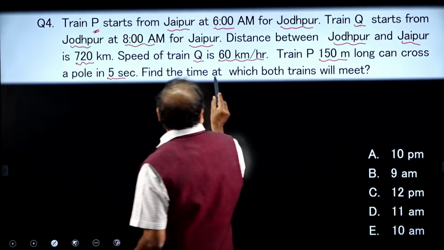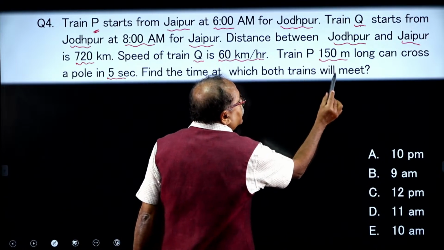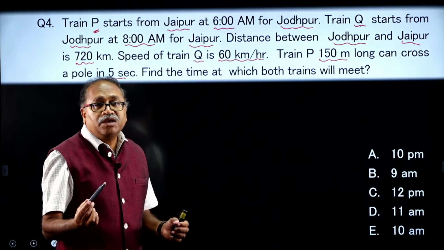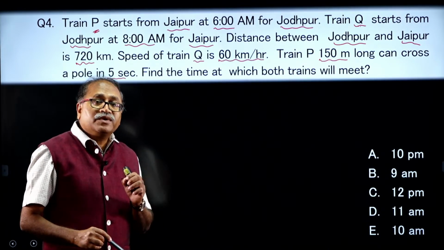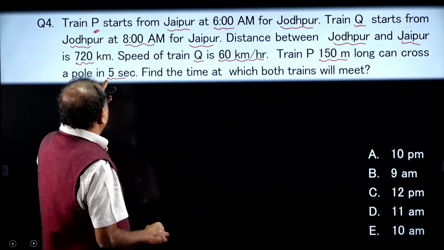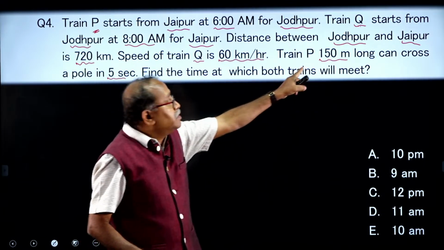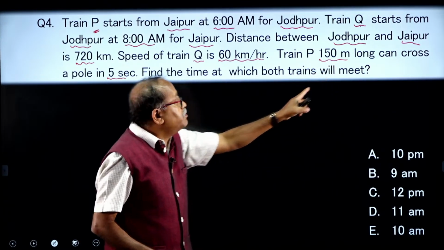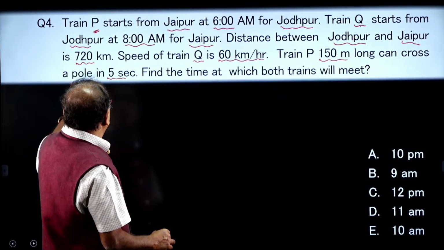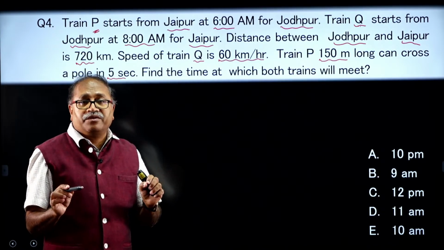Next, find the time at which both the trains will meet. The very first thing I need to do is find the speed of train P. It is 150 meters long and crosses a pole in 5 seconds.